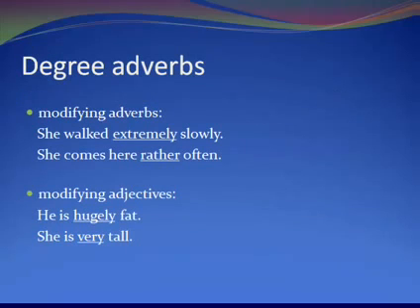There's another little group of adverbs called degree adverbs. We've already come across them when we talked about adjectives, and they behave a bit differently. They modify adverbs or adjectives only and give a degree. So you get things like: she walked extremely slowly. So extremely gives you a degree of slowness. She comes here rather often. So rather is the degree adverb modifying often.